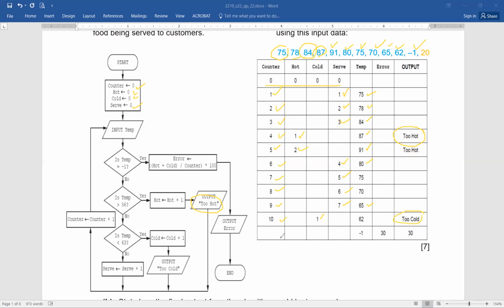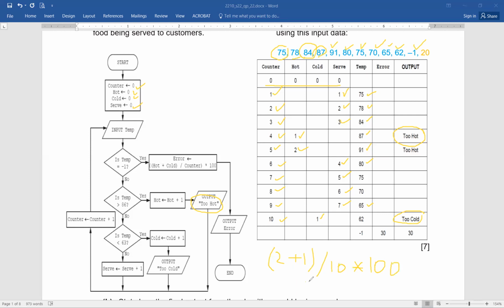10. So what happens is you are going to talk about 2, which is the value of hot, plus 1, that is the value of cold. 2 plus 1, which is the value of hot plus cold. And then you will have the value of counter, that is 10, and multiply by 100. I'm just showing you the whole calculations. Again, remember, you don't have to use a calculator, so don't carry the calculator at all.